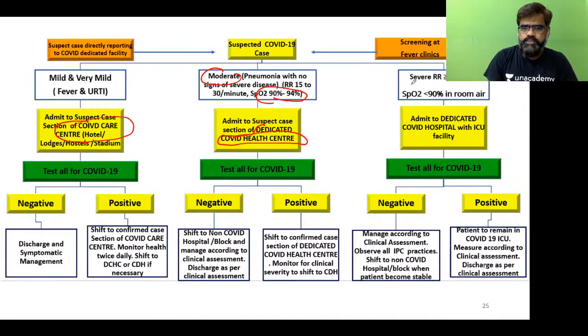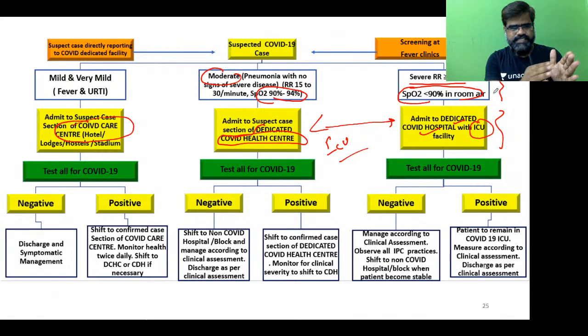And when the respiratory rate is greater than 30, SpO2 is less than 90, it goes to dedicated COVID hospital. And what is the difference between these two, students? Dedicated COVID health center has got all the features, except ICU. You don't have ICU here. But in a dedicated COVID hospital, you have ICU. So this is for severe cases.